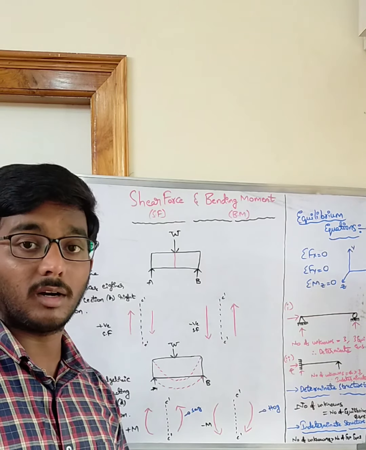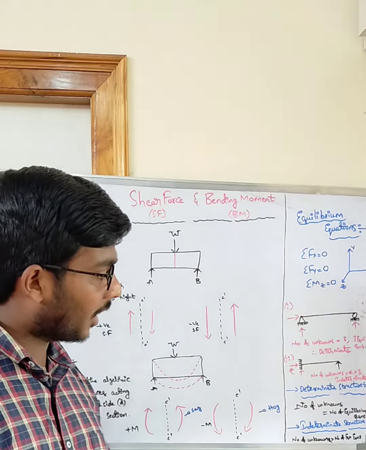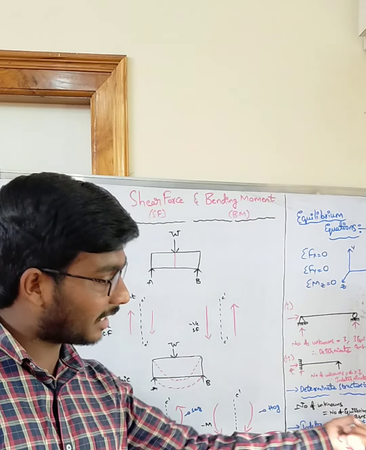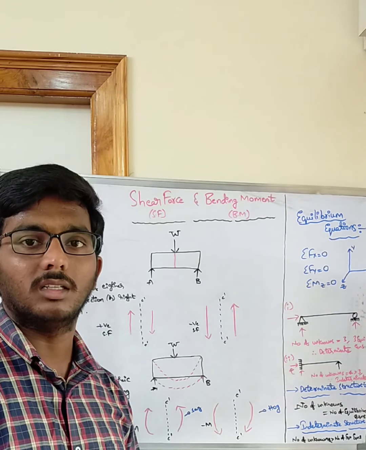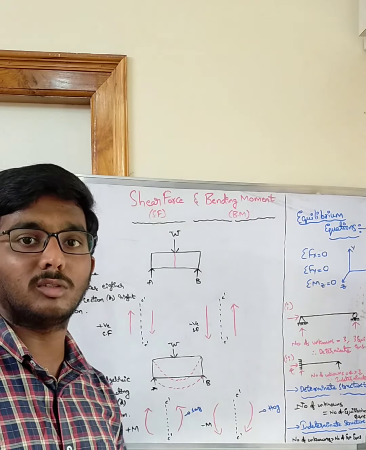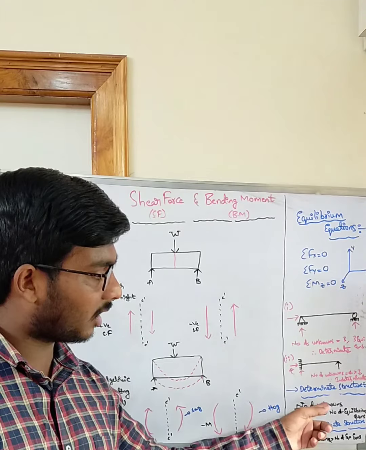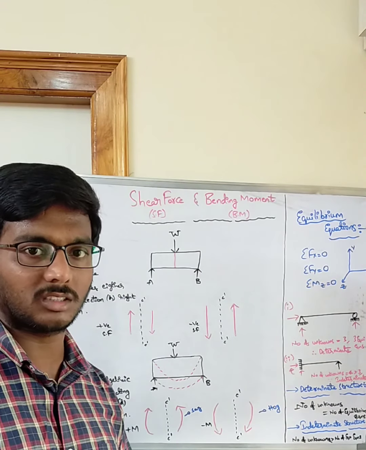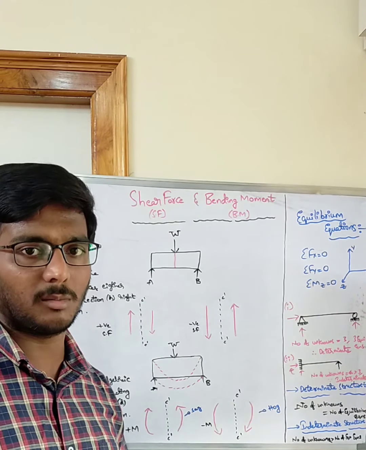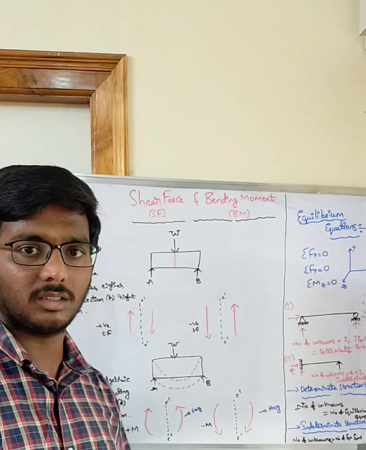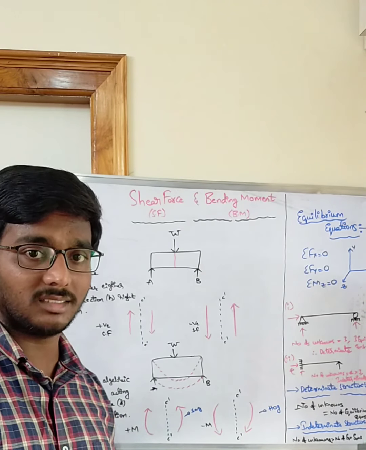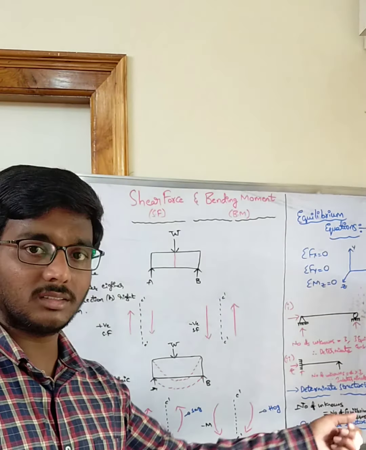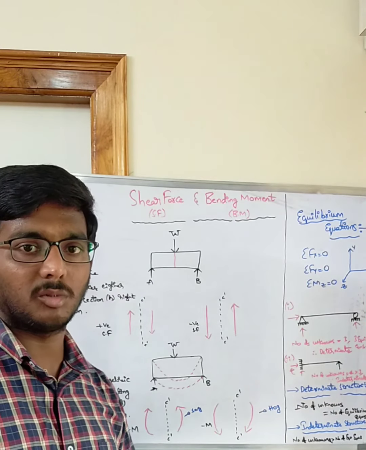What is meant by an unstable structure? If the number of unknowns is less than the number of equilibrium equations, then that is an unstable structure. Greater than or equal to, it is a stable structure, determinate or indeterminate. But if the number of unknowns is less than the number of equilibrium equations, that is an unstable structure.